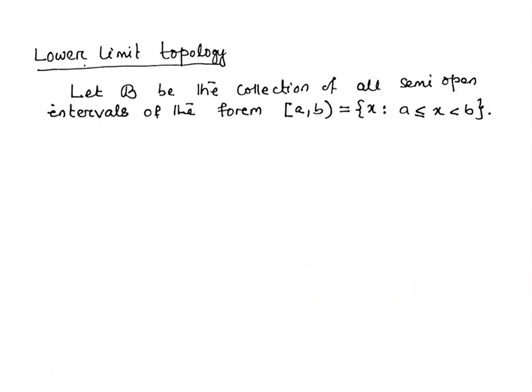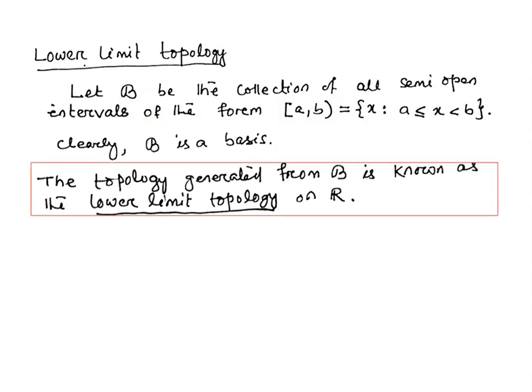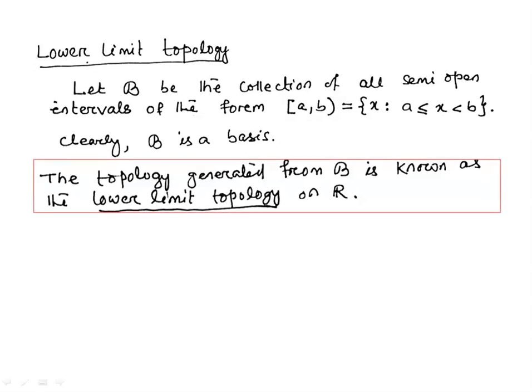The second topology we defined is the lower limit topology. Let B be the collection of all semi-open intervals of the form [a, b), where it is closed at a and open at b. It can be very easily checked that this collection of semi-open intervals on R forms a basis. And this basis generates a topology, and that topology is known as the lower limit topology. The lower limit topology is denoted as R_L.